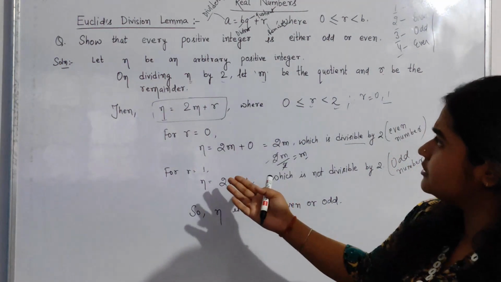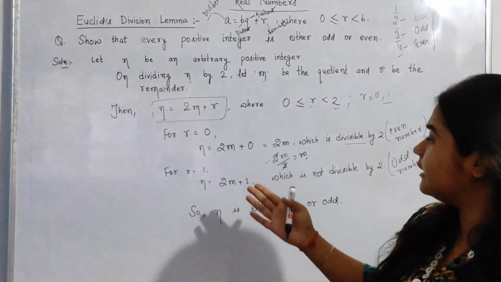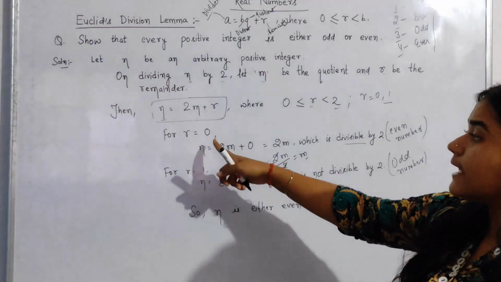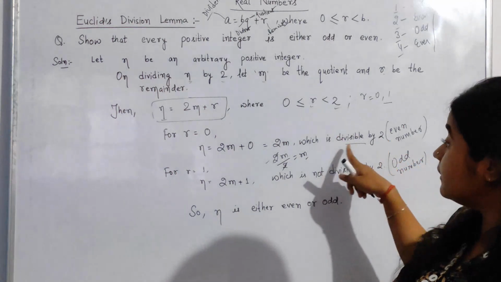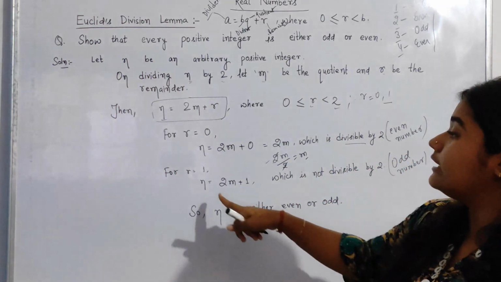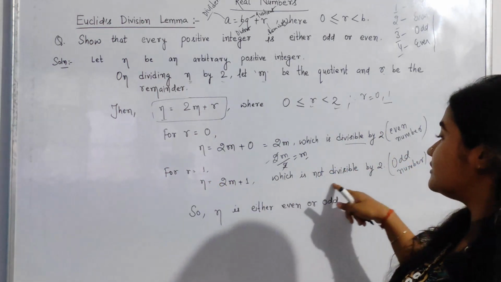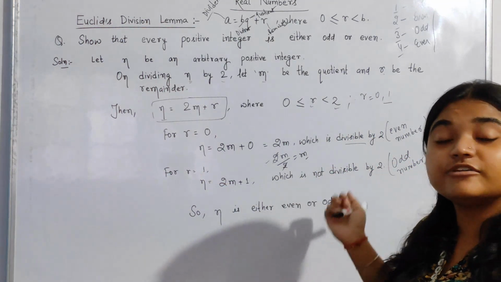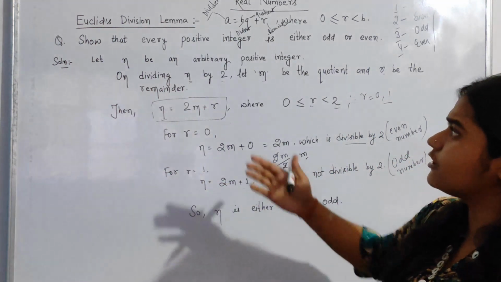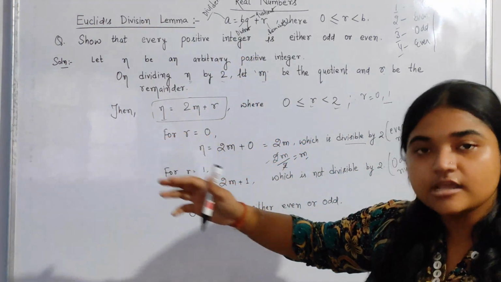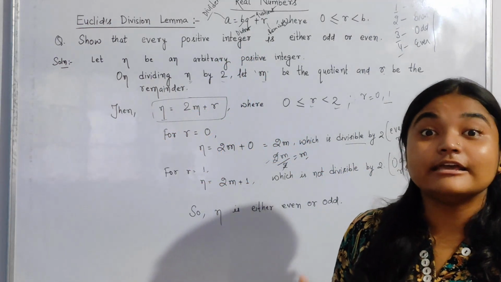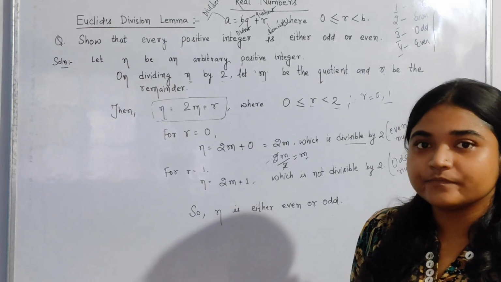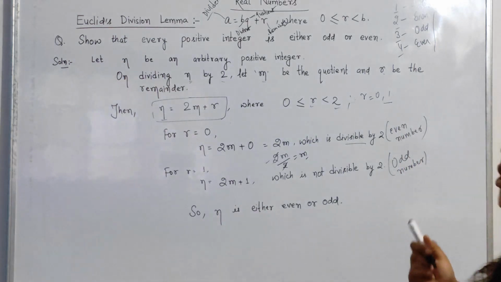So here we have proved the statement that for r equal to 0 it is an even number because it is divisible by 2, and for r equal to 1 it is not divisible by 2, that means we get an odd number. So every positive integer is either an odd number or an even number. Clear? Let us take one more example.